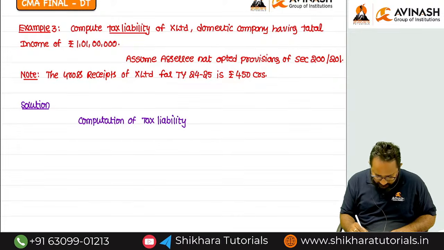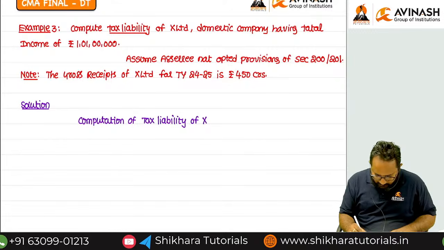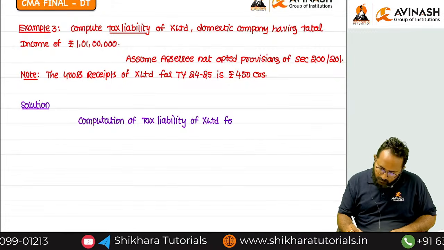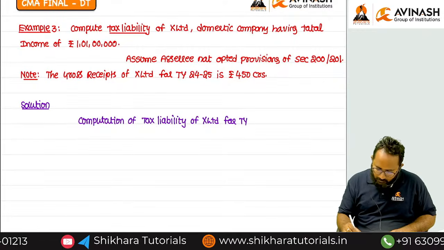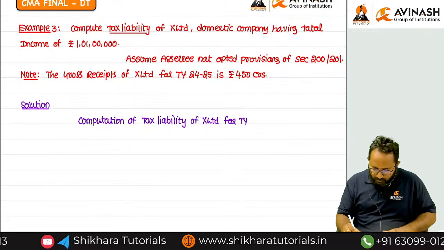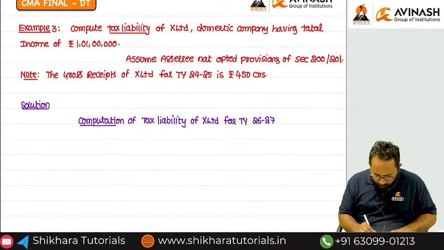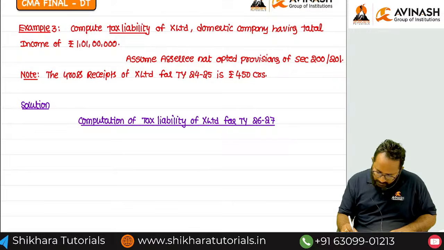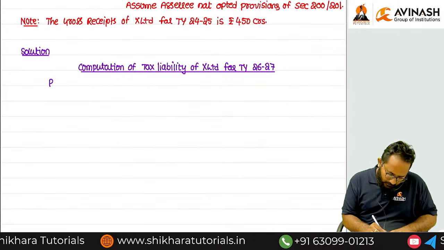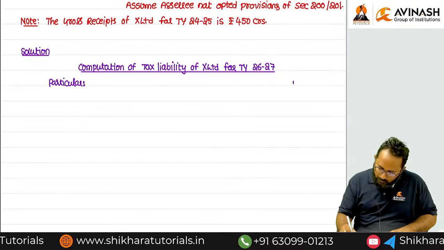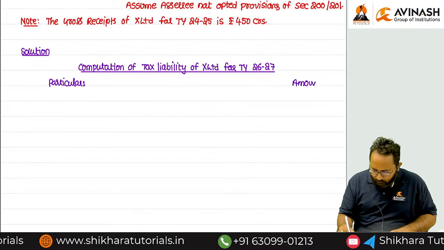Computation of tax liability of X Limited for tax year 2026-27. Now I have to give the headings like particulars and amount. So give these steps one by one.